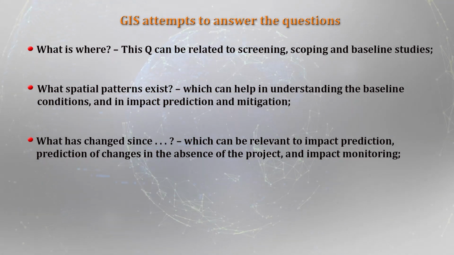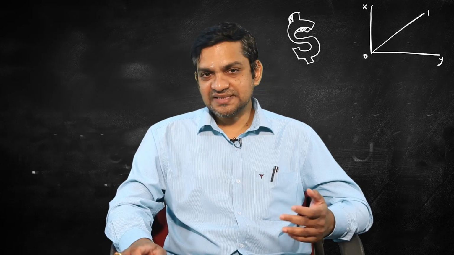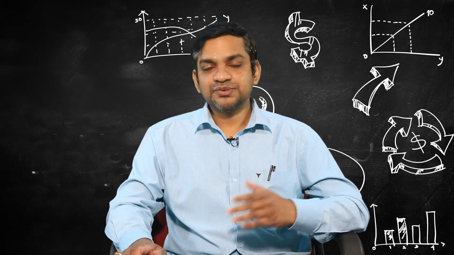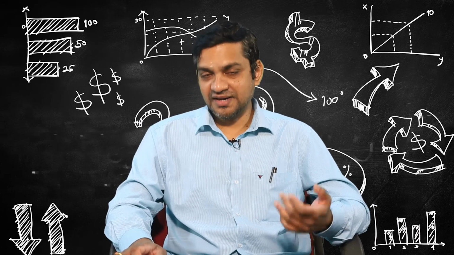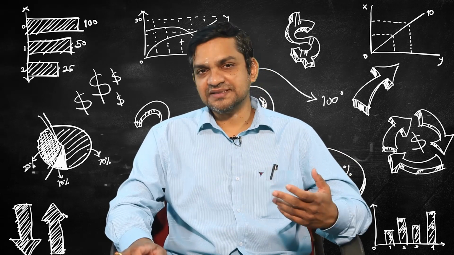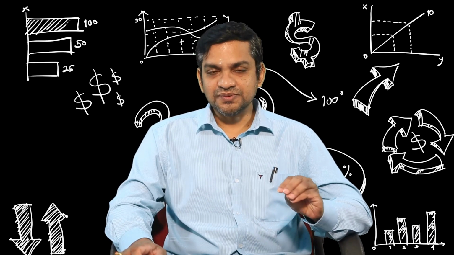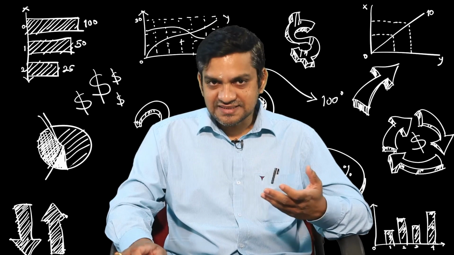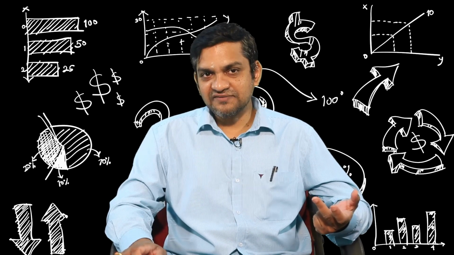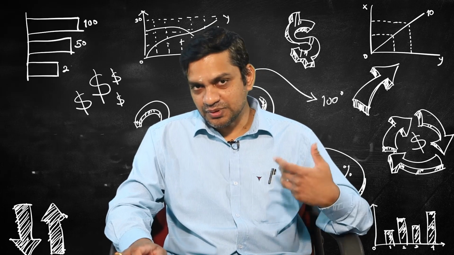The third question the GIS attempts to answer is the change analysis. In fact, what has changed since, because when I talk about change analysis, what will happen 20 years from now and 20 years in the past. To make it simpler, computer-based GIS is very helpful. And this particular question is very relevant to impact prediction and prediction of changes in the absence of a project, because in environmental impact assessment we are talking about the difference between the presence or absence of the project. So, whether you have to go for the project or not.